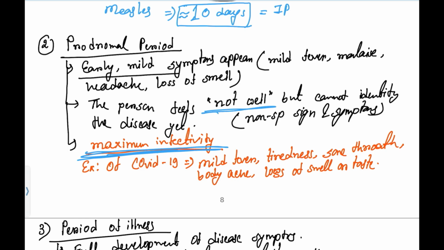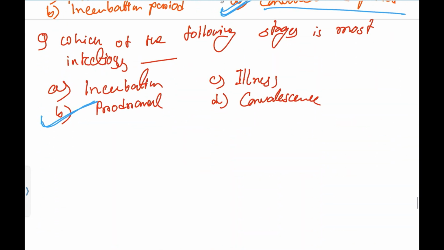Patients will complain of not feeling well, but at that time you won't be confirmed yet which kind of specific infection the patient is suffering with, because there will be no specific signs and symptoms in this stage. Mild fever is a very common symptom in many infections. That's why you can't recognize it from these non-specific signs and symptoms, although this is the most infective stage among all these stages. So that's why the answer will be prodromal phase.